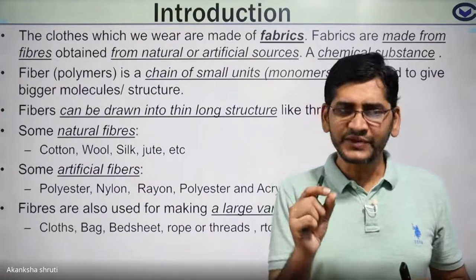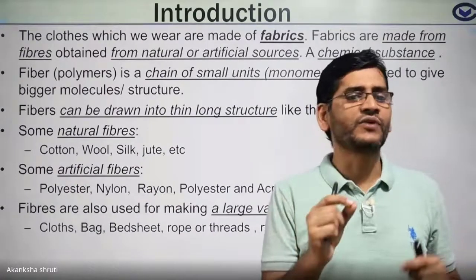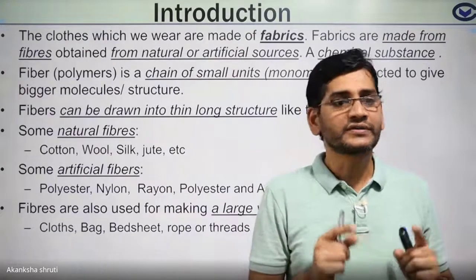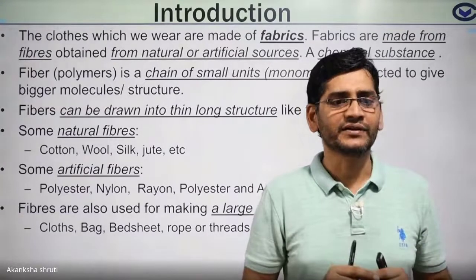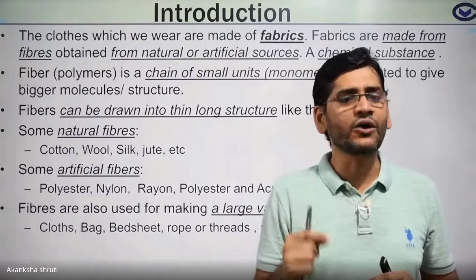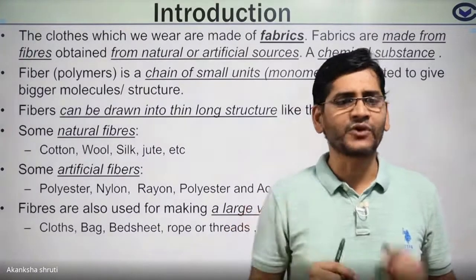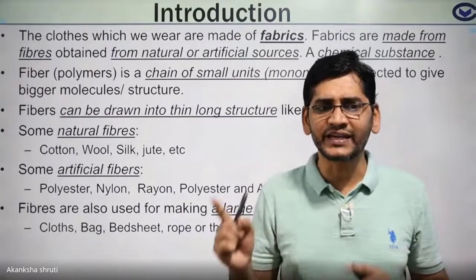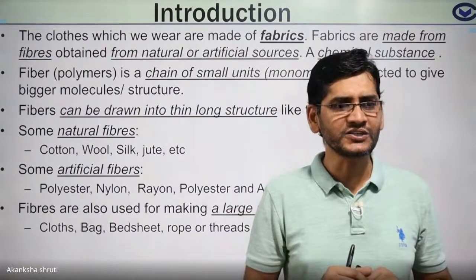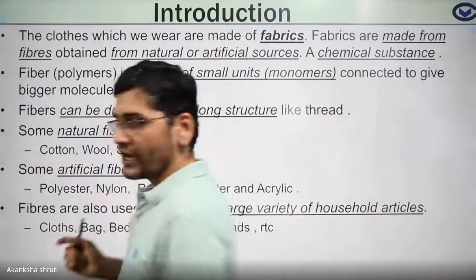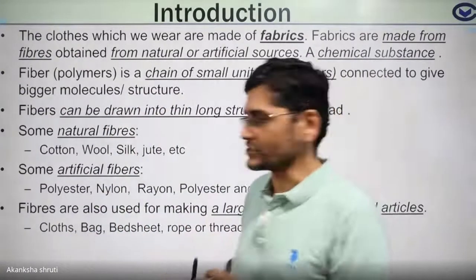So these artificial fibers are used widely nowadays, even more than the natural fiber. These artificial fibers are also used for making clothes, bed sheets, blankets, and carpets. Okay, students? So these things you have to keep in mind. We will see all of these in more detail.